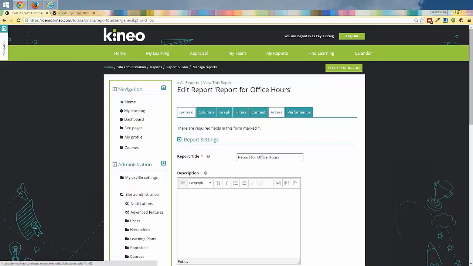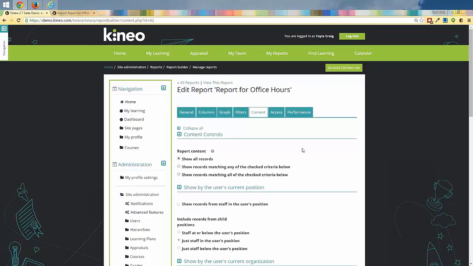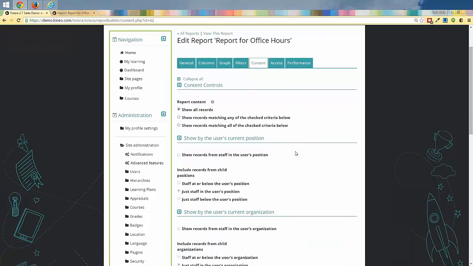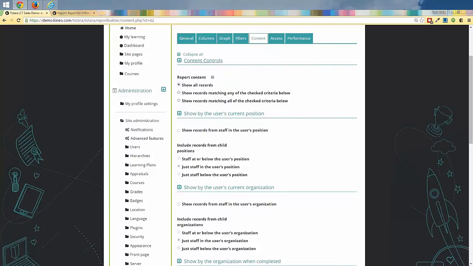Okay, so now we've got our content and access tab. So let's look at our content tab. Again, this is going to control what they see in the report. So we've got our content controls, show all records. So that's why everybody's seeing everything. They're seeing all of the information that's there.